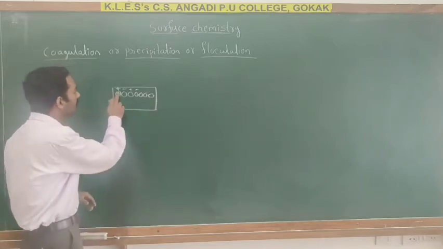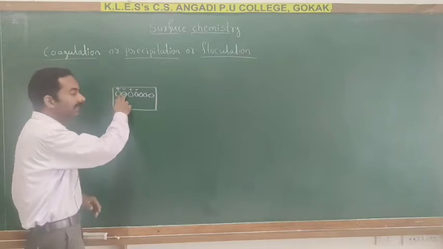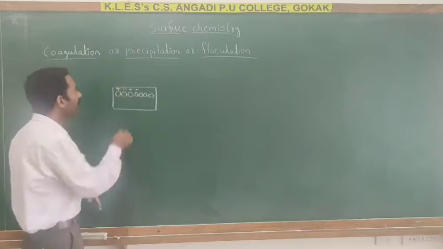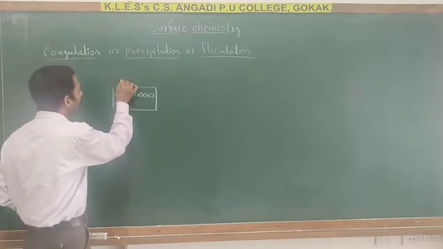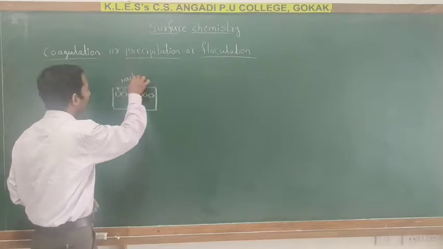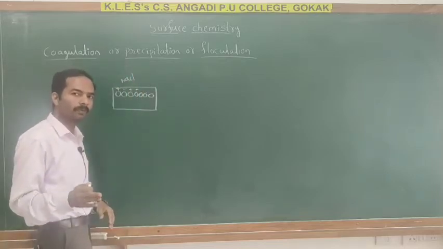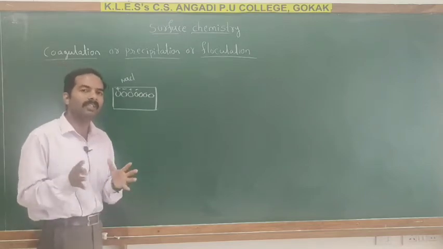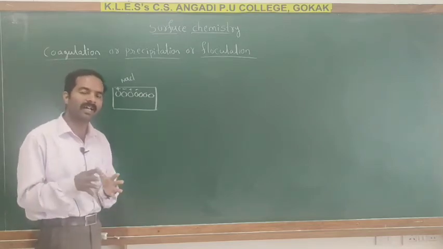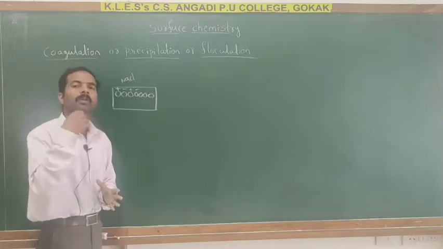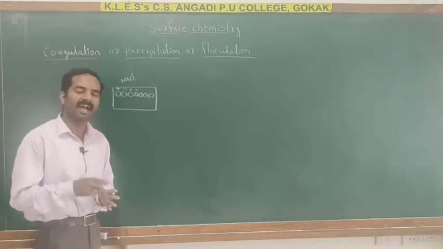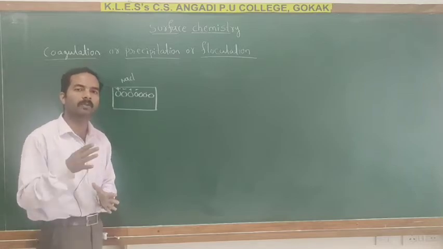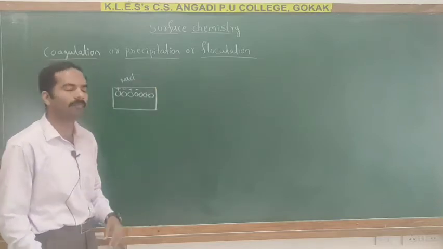However, the charge on colloidal particles is neutralized by adding electrolyte. Here, the colloidal particles are joined together to grow bigger in size and finally precipitate out. This process is known as coagulation, precipitation, or flocculation.